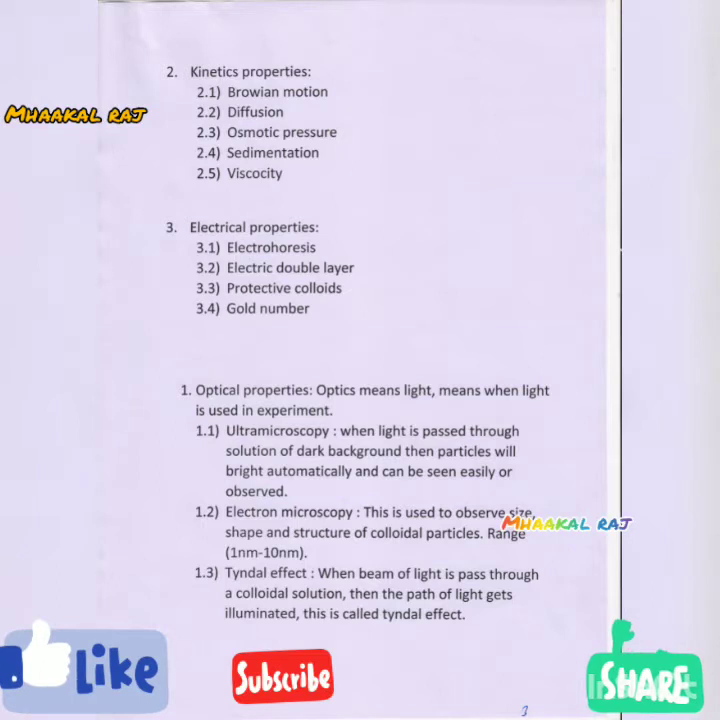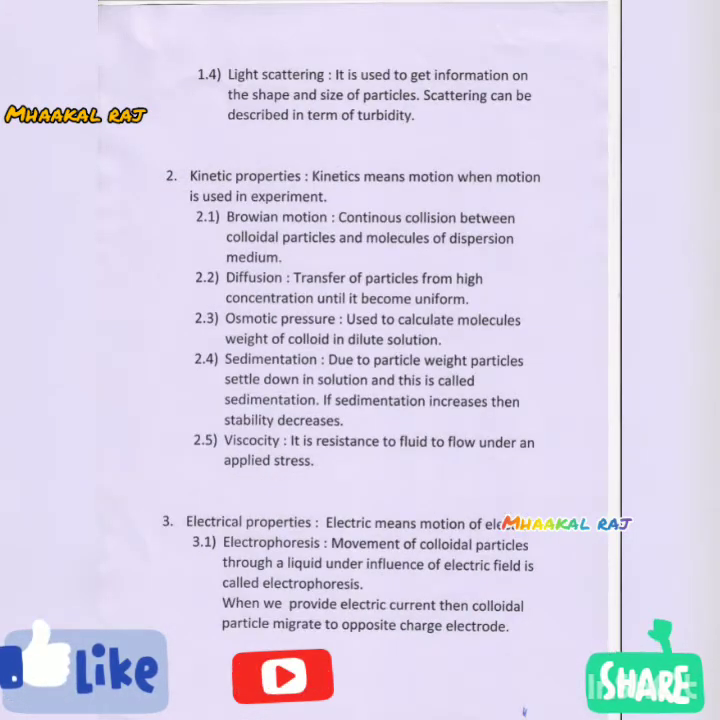Now the second property is kinetic property. Kinetic means motion, so when motion is used in the experiment. In case of optical properties, light was used, but in case of kinetic property, motion is used in the experiment. Now the first is Brownian motion: continuous collision between colloidal particles and molecules of the dispersion medium. When colloidal particles and molecules of the dispersion medium collide with each other, this is called Brownian motion. Second one is diffusion.